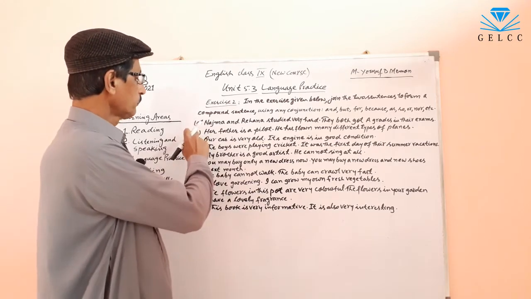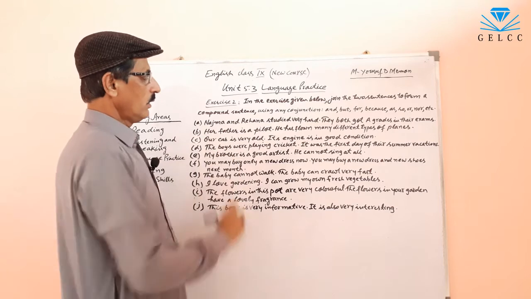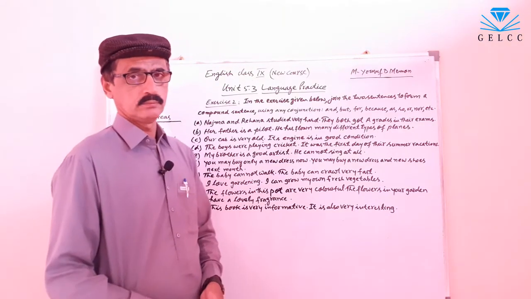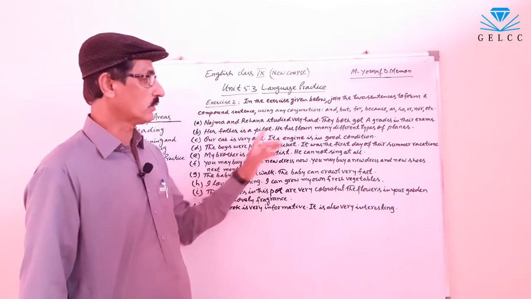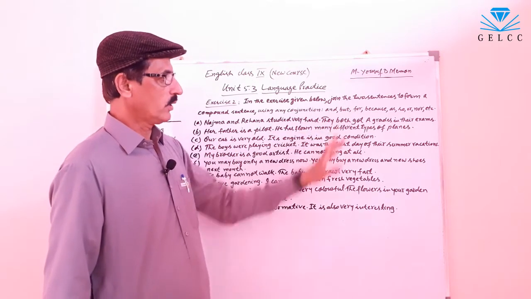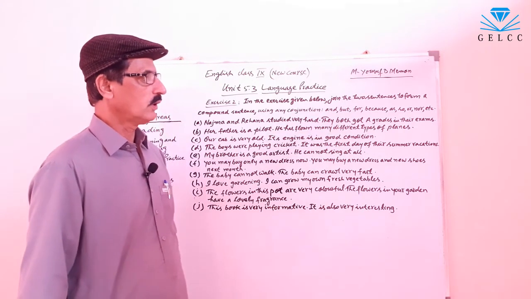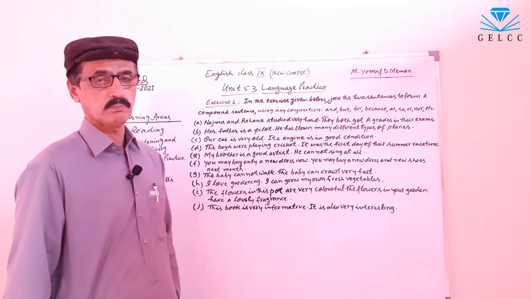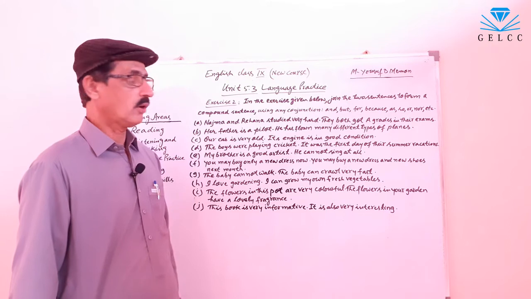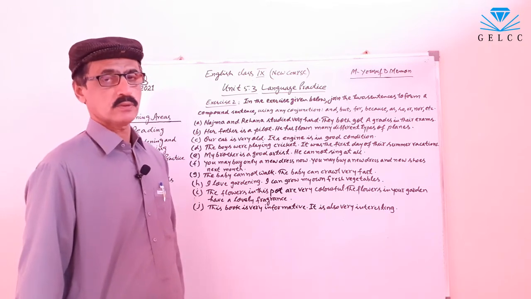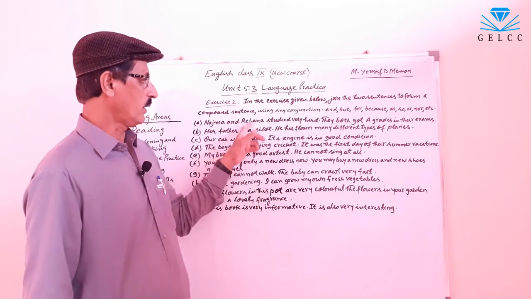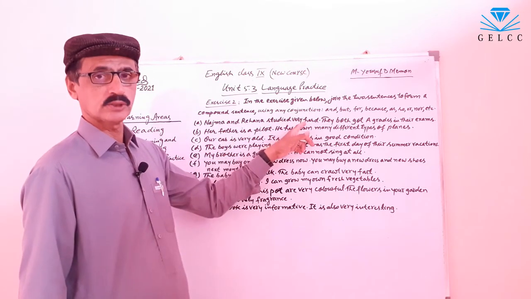Number A. Najma and Rehana studied very hard. This is one sentence. The other sentence: they both got A grades in their exams. These are two simple sentences. Now we have to form a compound sentence by joining these two sentences.